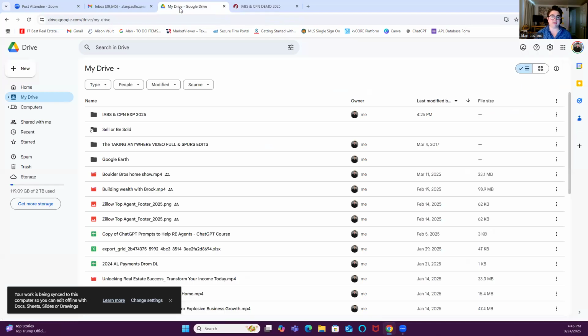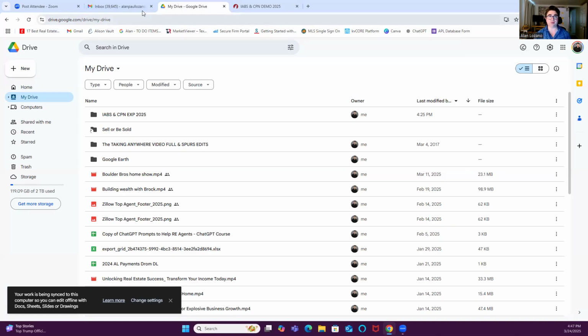Now, all you have to do from here, this is going to be helpful if you're using Gmail. I've always used Gmail. It seems like it's a very widely accessible platform for your email. So this is really going to be tailored a little more towards Gmail, more so than a Yahoo account or an Outlook account or something like that. But if you do have a Gmail account, you can access your Google Drive.